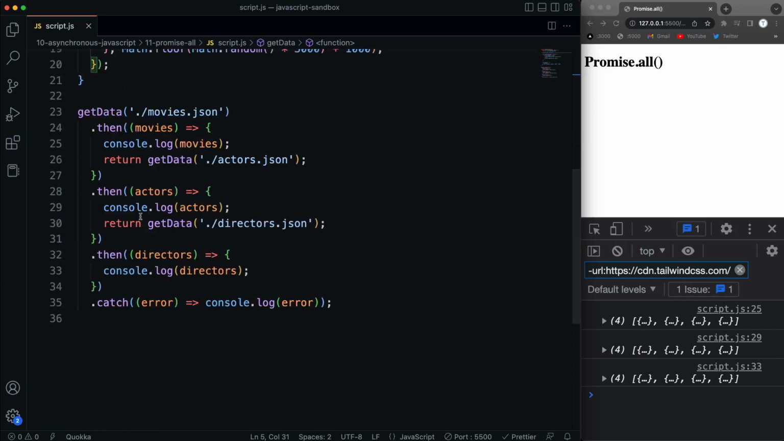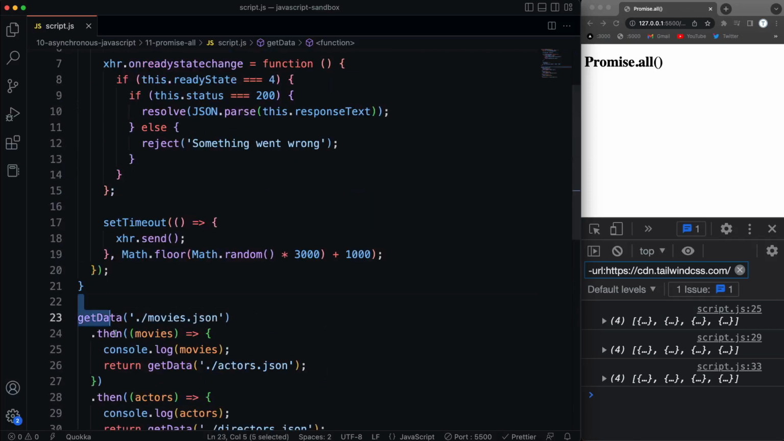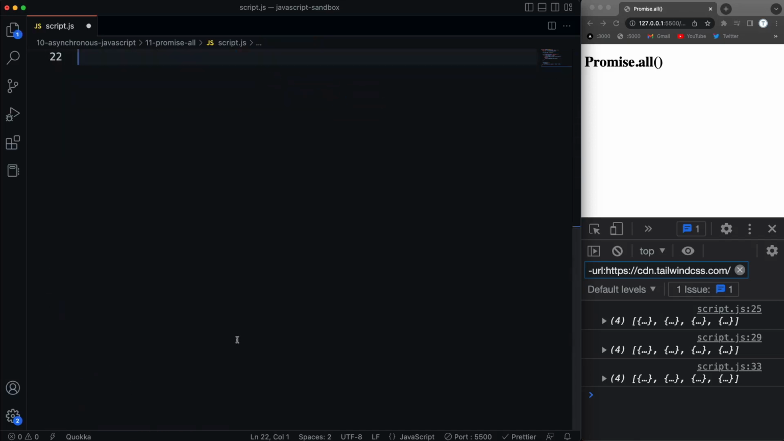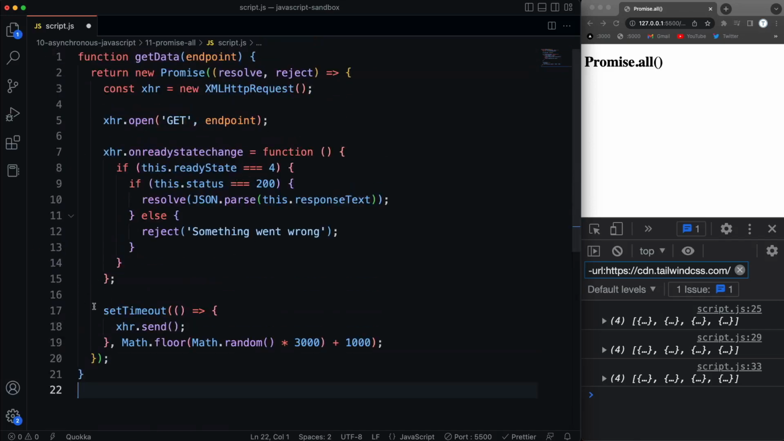I want to show you a third way that we can do the same thing, which is fetch the movies, actors, and directors in a specific order, and that's using Promise.all. All right, so we want to just get rid of all this and just keep the getData. We're not going to edit this at all. We're just handling it in a different way.